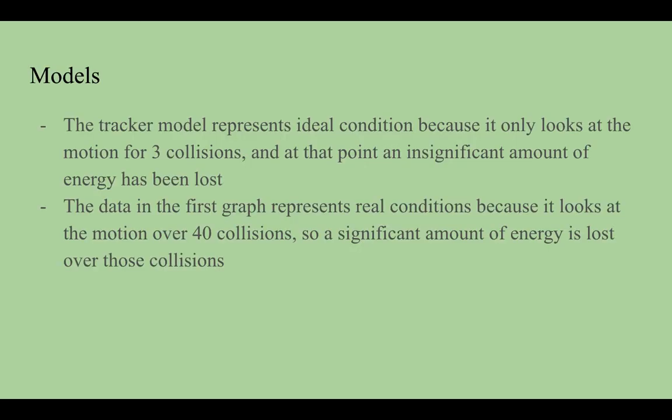So the tracker model represents ideal conditions because it only looks at the motion for 3 collisions, and at that point an insignificant amount of energy has been lost. And the data in the first graph represents real conditions because it looks at the motion over 40 collisions, so a significant amount of energy is lost over those collisions to the surroundings.